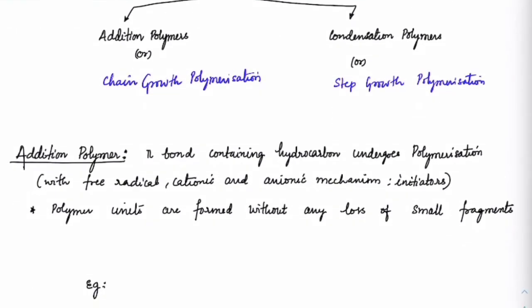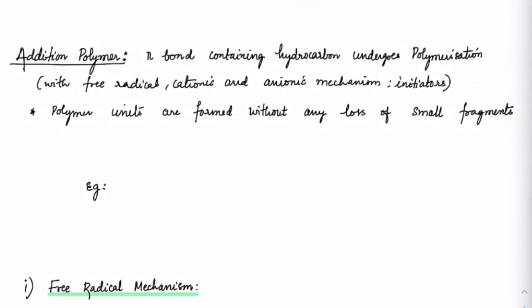Usually, when it comes to addition polymers, pi bonds of hydrocarbons undergo polymerization, and we will see mechanisms of this polymerization either by free radical or by forming cation or forming anion. Once they have that as the initiator, the reaction will further continue.